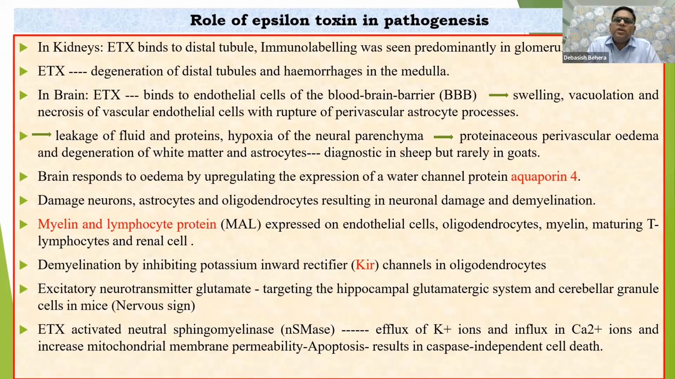So as a whole, there would be damage to the kidney. In the brain, what happens? It binds the endothelial cells of the blood-brain barrier. So obviously there would be swelling, there would be necrosis of the vascular endothelial cells, and with rupture of perivascular astrocyte processes. You should know the role of astrocytes in maintaining the balance between the blood-brain barrier and the balance between the brain and that fluid, that cerebrospinal fluid.